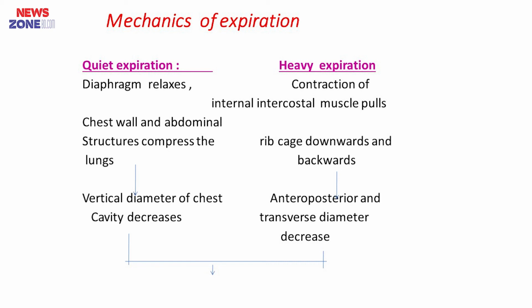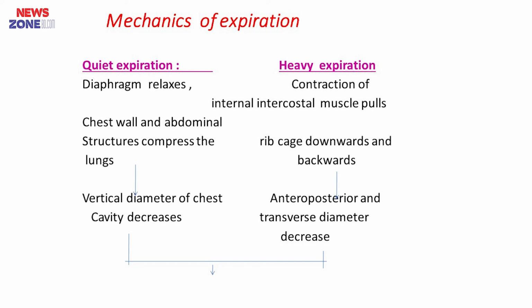Now the mechanism of expiration. Here we also discuss in two ways: first, quiet expiration and heavy expiration. Quiet expiration, we know that no muscle is involved here. So during quiet expiration, the diaphragm relaxes, and the chest wall and abdominal structures compress the lung. So the vertical diameter of the chest cavity decreases.